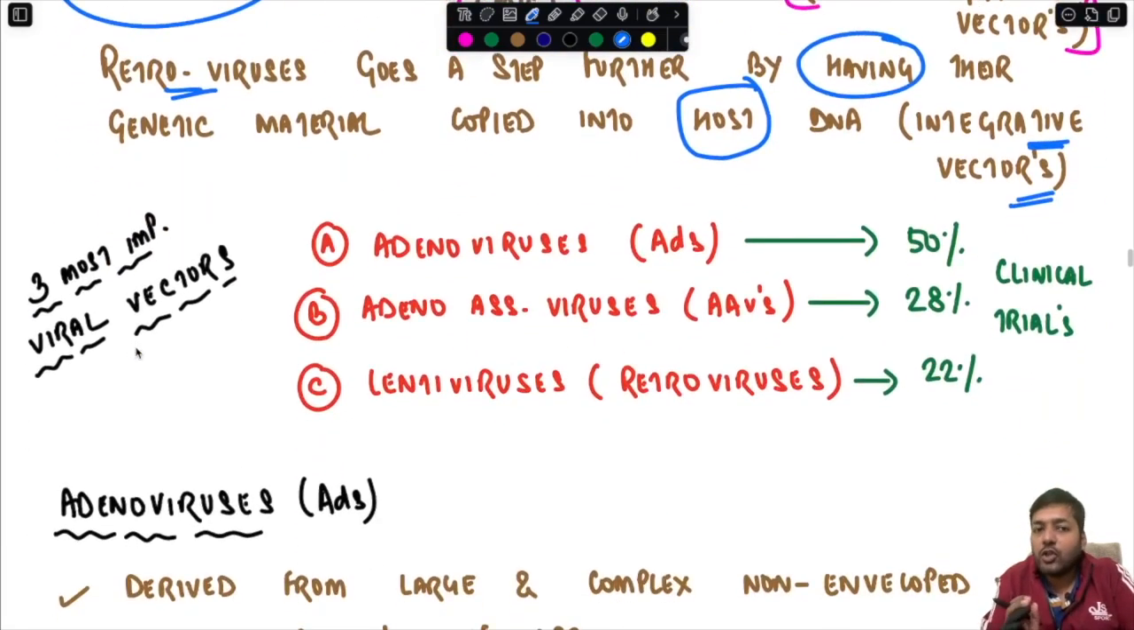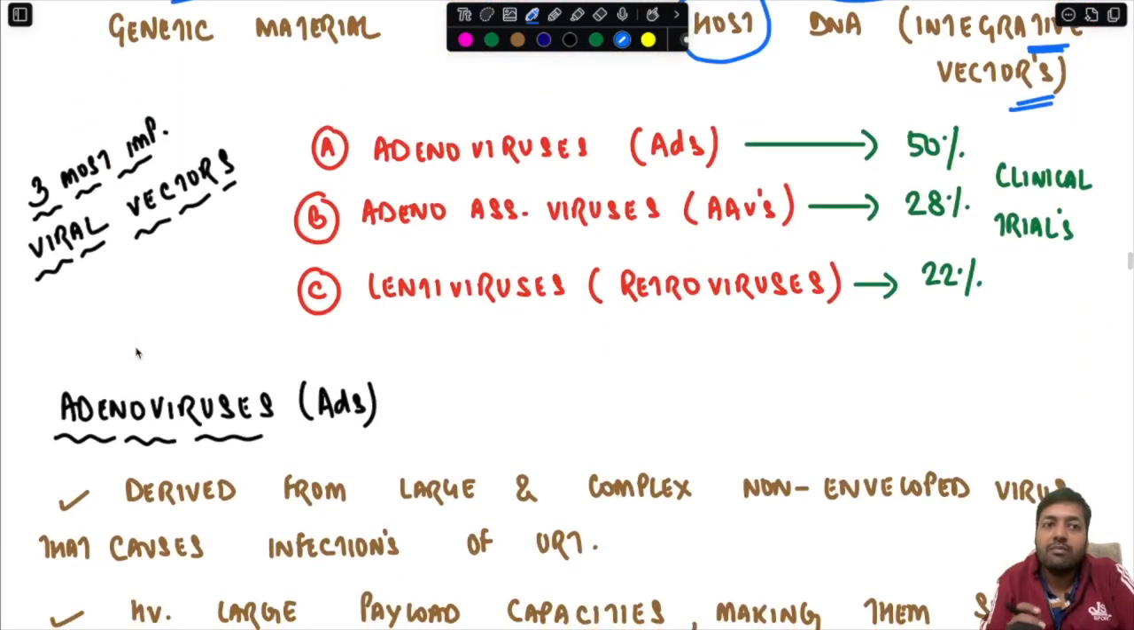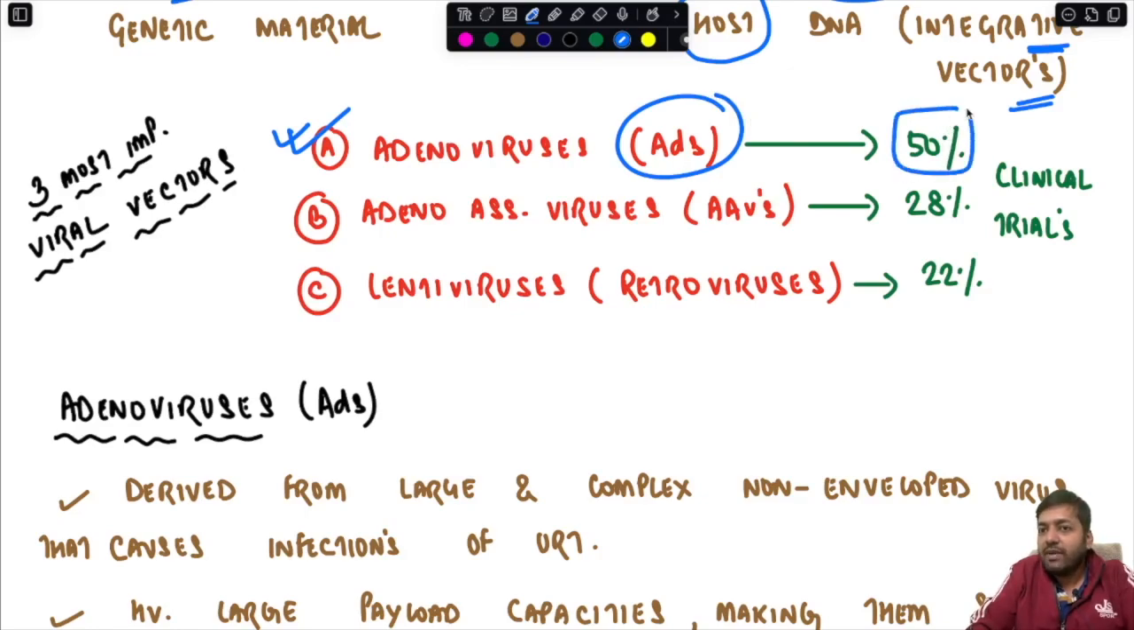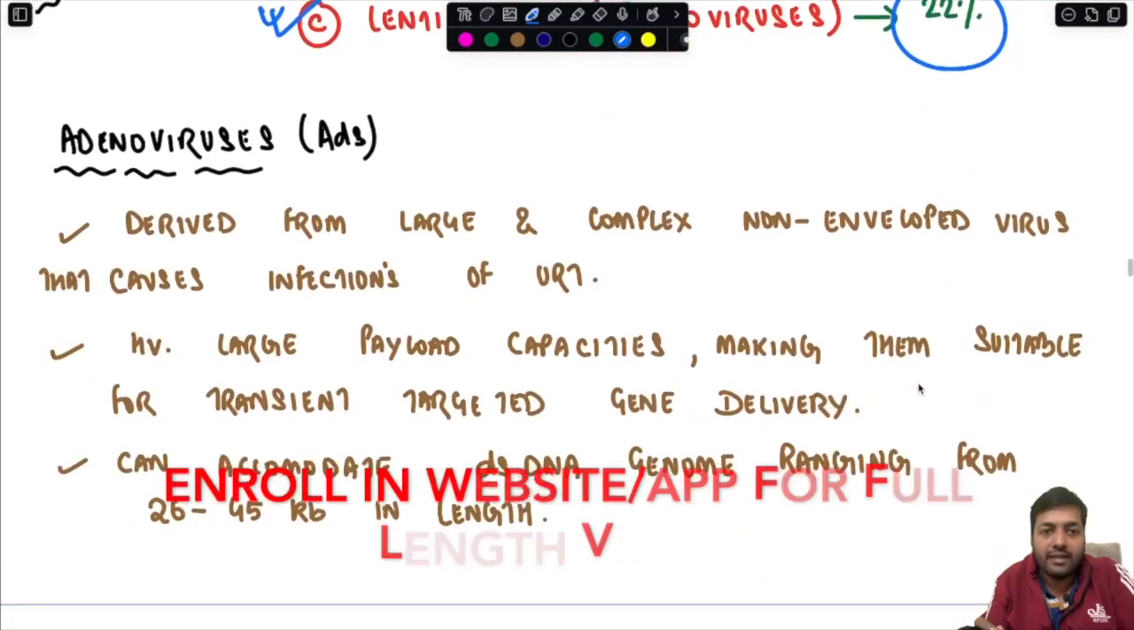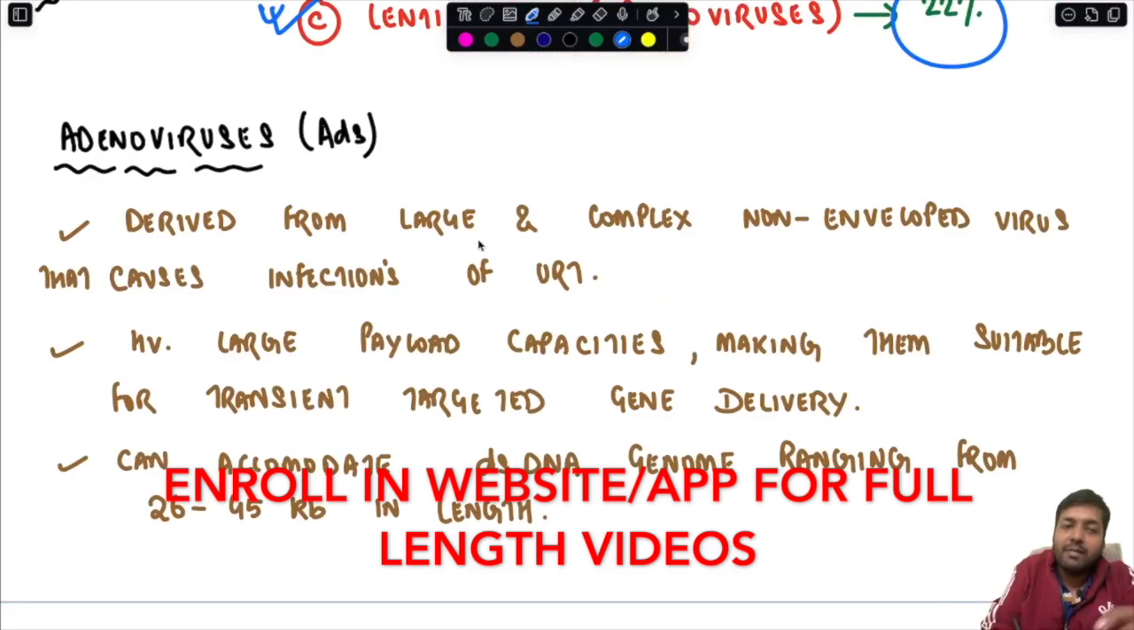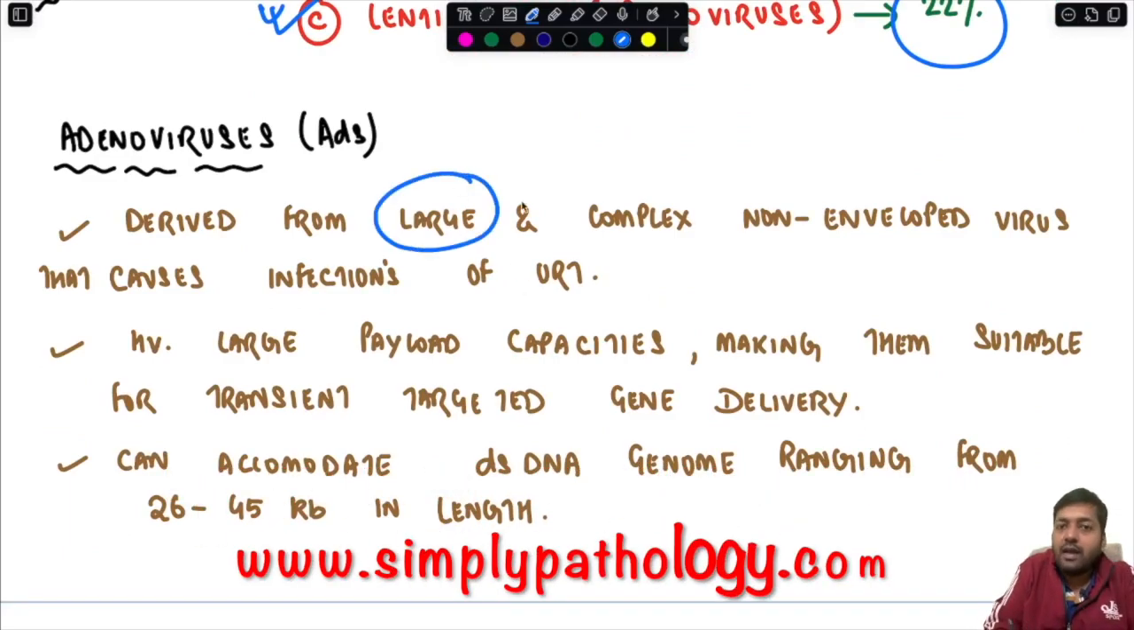Now over here, in short, we are going to discuss the three most important viral vectors. Number one, adenovirus, that is ADs, which are used in 50% of the clinical trials. Then we have AAVs, that is adeno-associated viruses, which are present in 28% of the clinical trials. And then we have the lentivirus or the retroviruses, which are utilized in 22% of the clinical trials. So first we will discuss the adenoviruses or ADs. Now this adenovirus vector is derived from large and complex